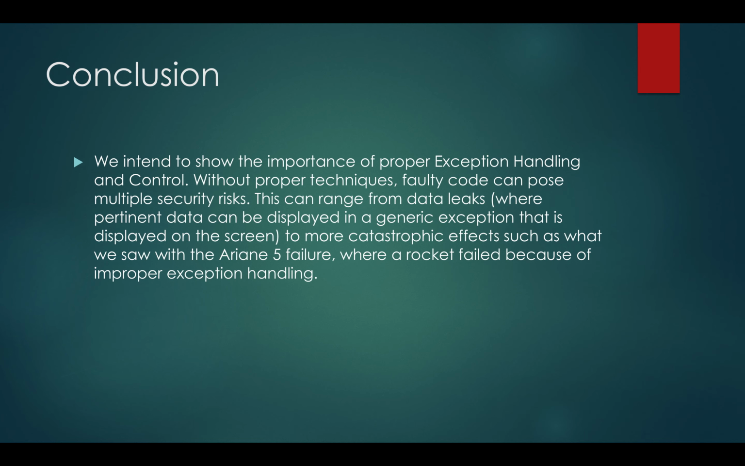So in conclusion, we intend to show the importance of proper exception handling and control. Without proper techniques, faulty code can pose multiple security risks. This can range from data leaks, where pertinent data can be displayed in a generic exception that is displayed on the screen, to more catastrophic effects, such as what we saw with the Ariane 5 failure, where a rocket failed because of improper exception handling.